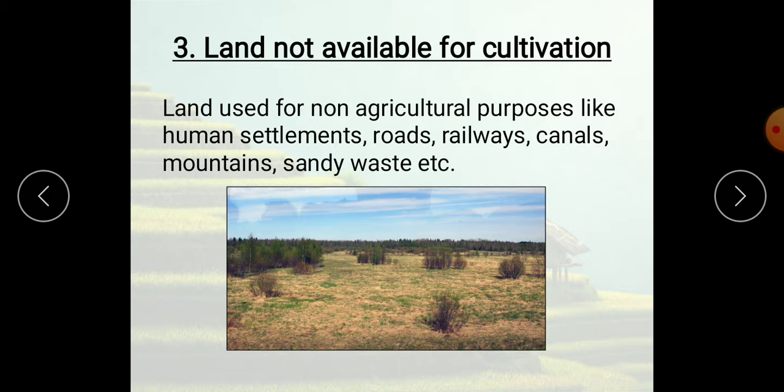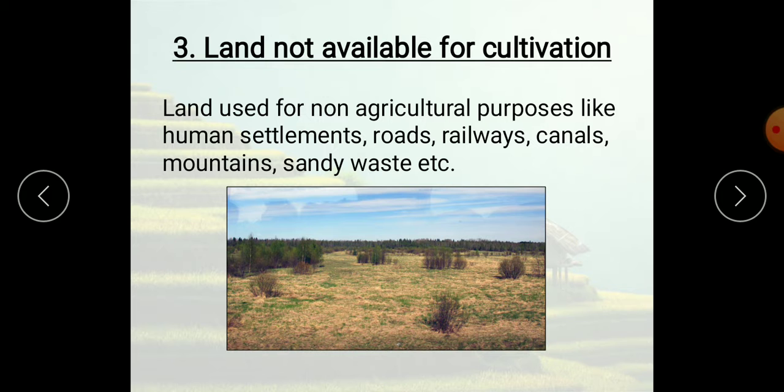Example: coffee, sorry, sugarcane, cotton, tobacco, chilies, and oil seeds, and much more other crops, children. I have mentioned only a few; they'll grow much more crops on a large scale for sale purpose, and that is called commercial farming.